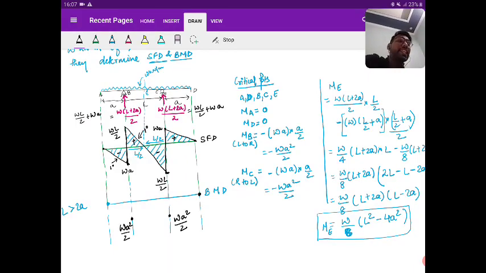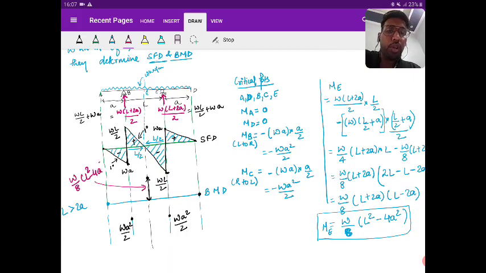Now, if L is greater than 2A, will the bending moment at E be positive or negative? Can't say at first. It is positive, so it will go upward. This value I'm pointing from somewhere outside. This is W by 8 into L square minus 4A square.